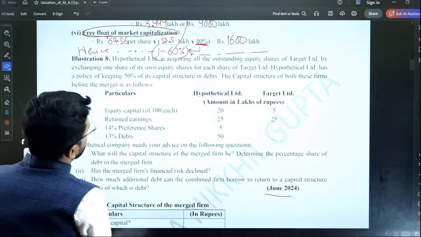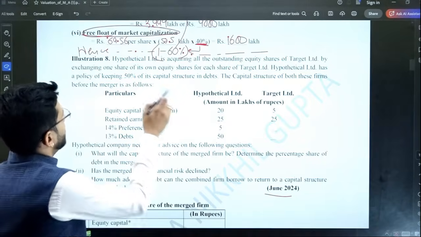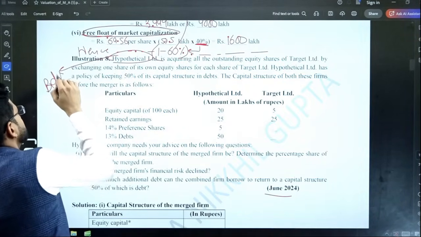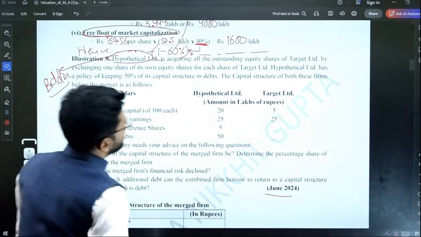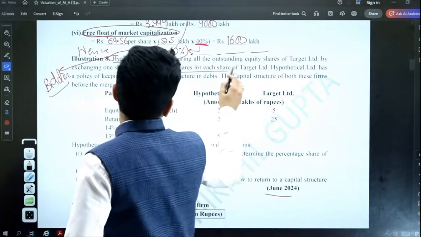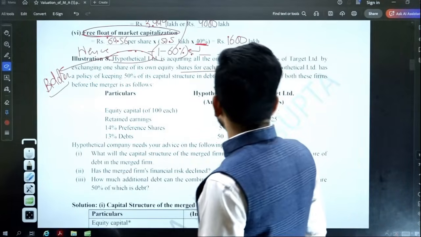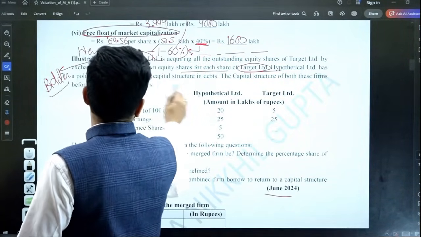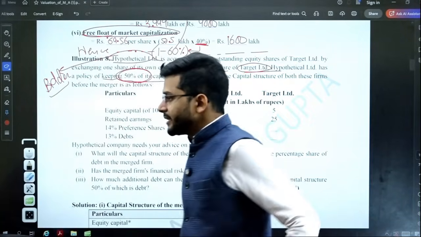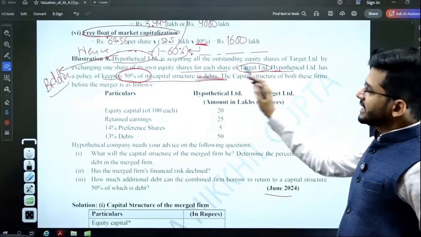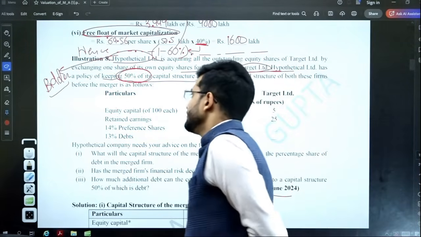Illustration number 8. Hypothetical Limited is acquiring all outstanding shares of Target Limited. So Hypothetical Limited is the bidder company, and Target Limited is the target company, by exchanging one share of its own equity shares for each share of Target Limited. Hypothetical Limited has a policy of keeping 50% of its capital structure in debt. That is a policy which Hypothetical Limited creates.